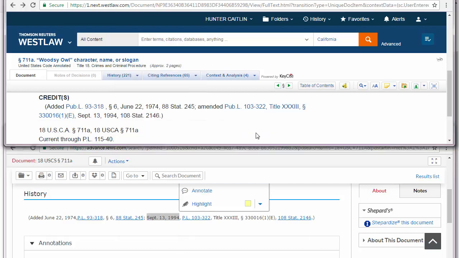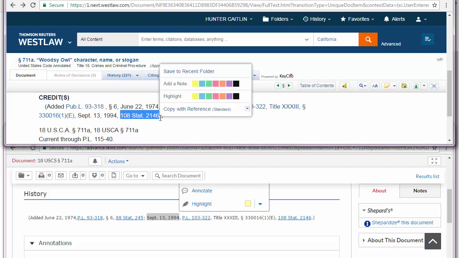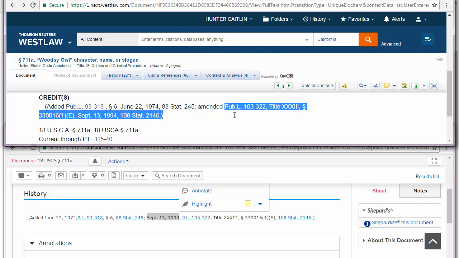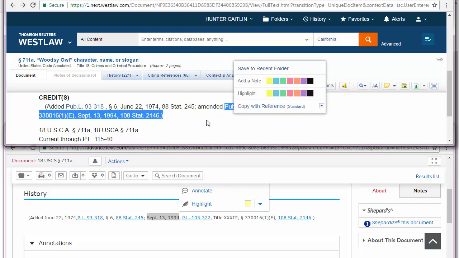The amendment was published individually as Public Law 103-322, and it was then compiled by date into Statutes at Large at Volume 108, page 2146. If you want to research the original enactment of the statute, you would need this public law and this Statutes at Large number. If you want to research the amendment to the statute, you'll need this public law number and this statute. And sometimes, of course, you'll want to research both.